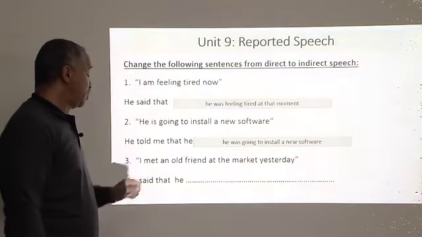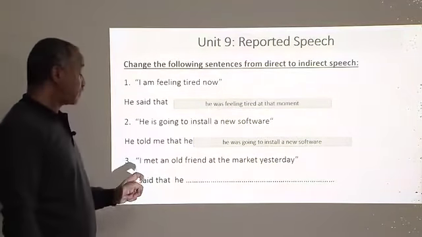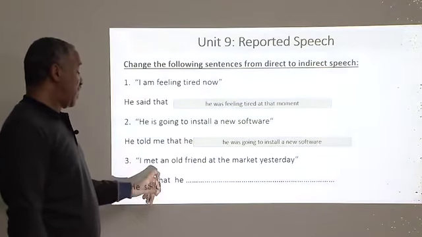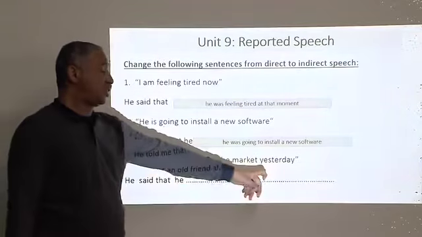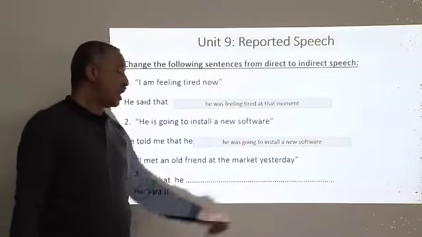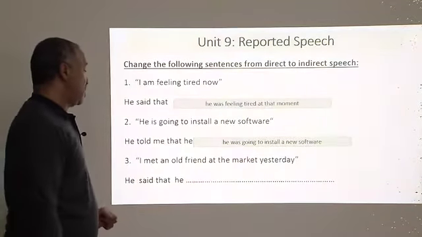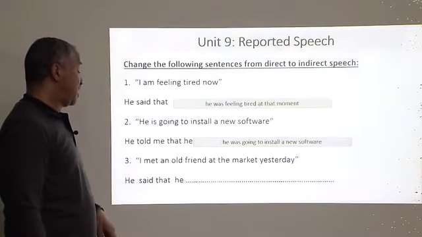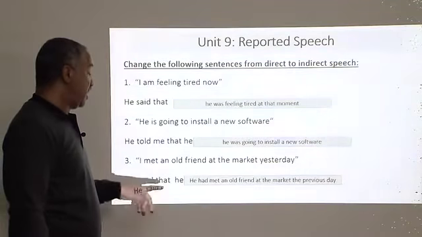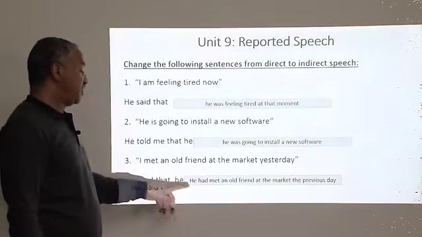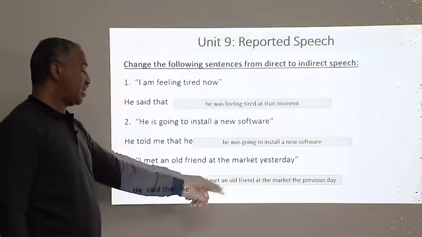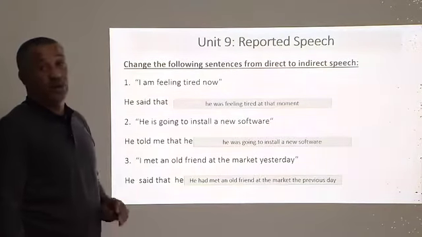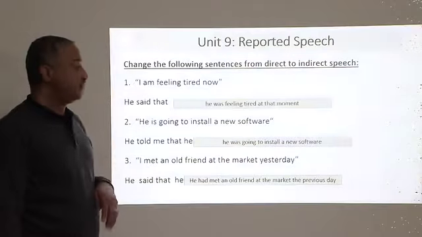And sentence number 2, we have it in the simple past. I say, I met an old friend at the market yesterday. Now we have to change this one. And yesterday, in the indirect speech, becomes the previous day. Look, and the sentence will look like this: He said that he had met, simple past becomes past perfect, an old friend at the market the previous day, or the day before.